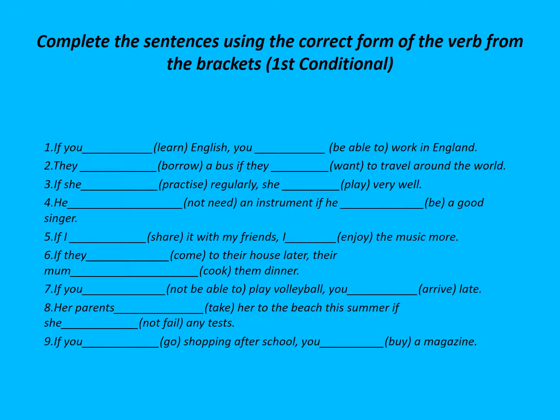Now I have an activity for you. We'll do it together. You'll complete the sentences using the correct form of the verb from the brackets. Let's look at the first one. If you blank learn English, you blank be able to work in England. Now you have to remember that after the if clause, after the if part, we need simple present, and in the other half of the sentence we use future tense, will or won't. So the first one, if you learn English, you will be able to work in England.